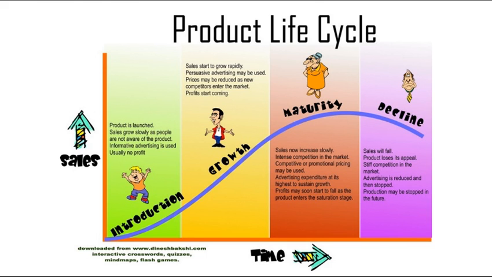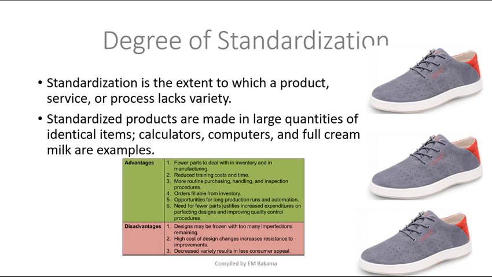Now another aspect that companies must understand is the degree of standardization. In this case, they say that a standard product or standardization is the extent to which a product or a service lacks variety. Imagine you are going to a party, you say this is my best suit that I'm going to buy. You buy it, and then you say that when I go to the party, I'm going to kill everyone. Whenever they see me, they'll be excited.